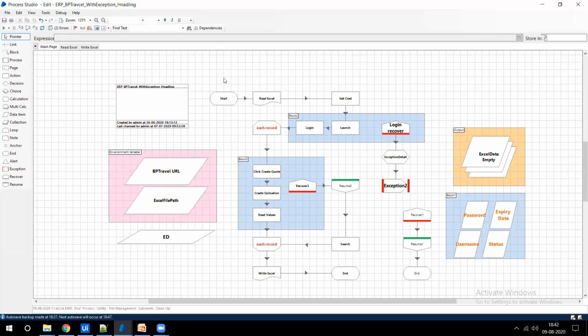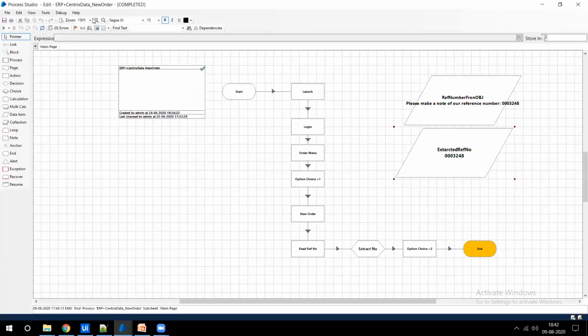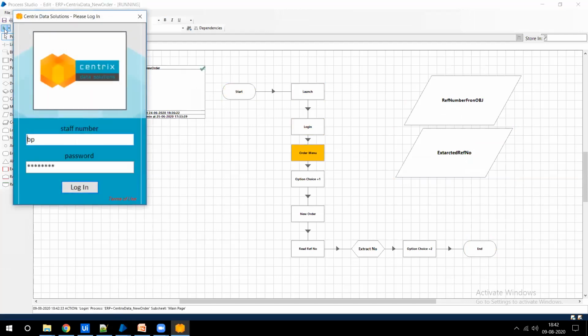Here, what I have shown you is my Blue Prism application, or Blue Prism process. Here I have created one particular flow chart. And if I run this, I'll quickly show you. I'll run this, then you will understand how RPA works and what exactly the Blue Prism bot does. So this is the bot. Let me run this. So it launches one application.